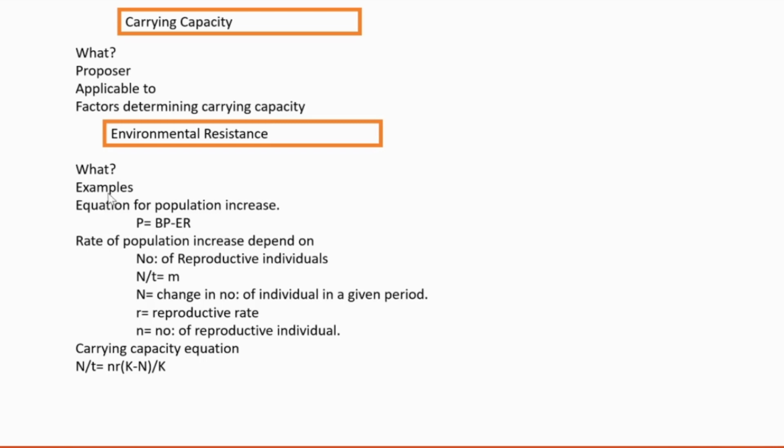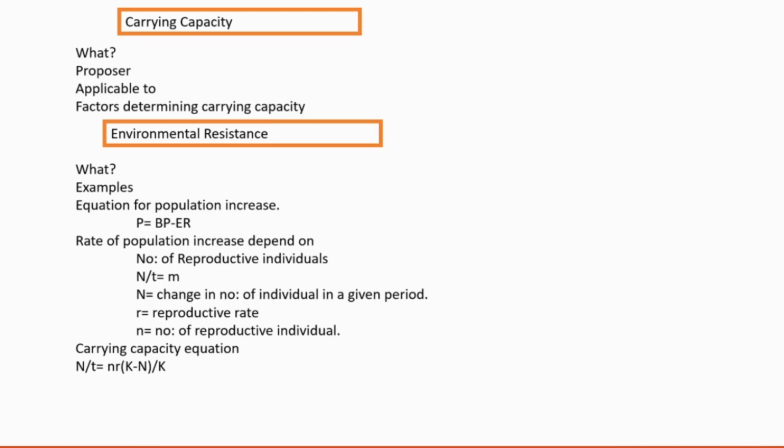Examples: natural death, disease, then predation, lack of suitable habitat, changes in the climate, emigration, etc. All these are factors of environmental resistance.